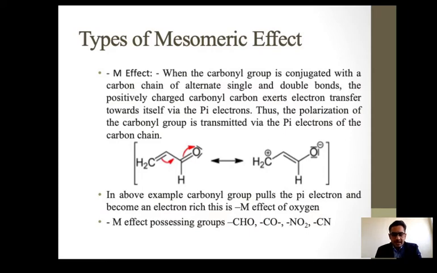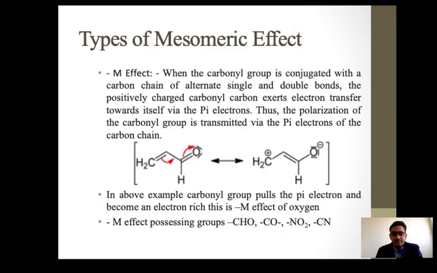This again comes back here, and this double bond shifts again, and we get the compound as it was. That phenomenon is the minus M effect of the carbonyl compound. In the above example, the carbonyl group pulls the pi electrons, so that is the minus M effect of the oxygen.